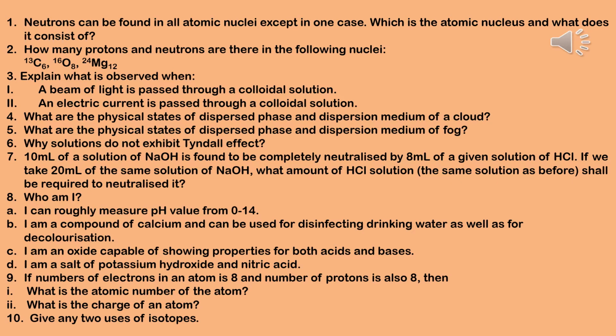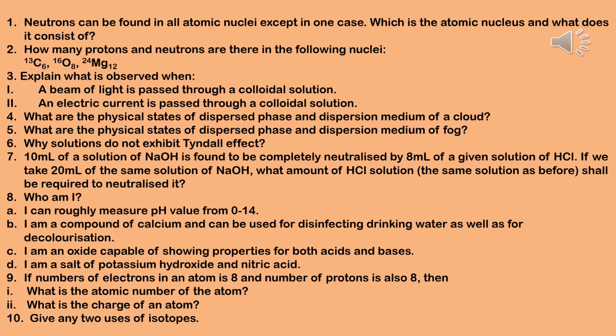Question number 2. How many protons and neutrons are there in the following nuclei? First one is 13C6. Here number of protons 6, number of neutrons 7. Second one is 16O8. Here number of protons 8, number of neutrons 8. Third one 24Mg12. Here number of protons 12 and number of neutrons also 12.